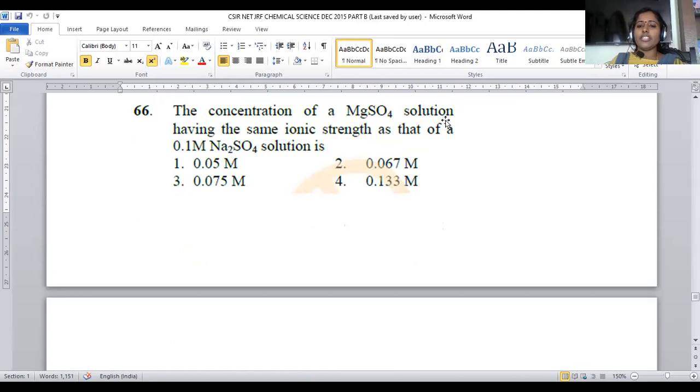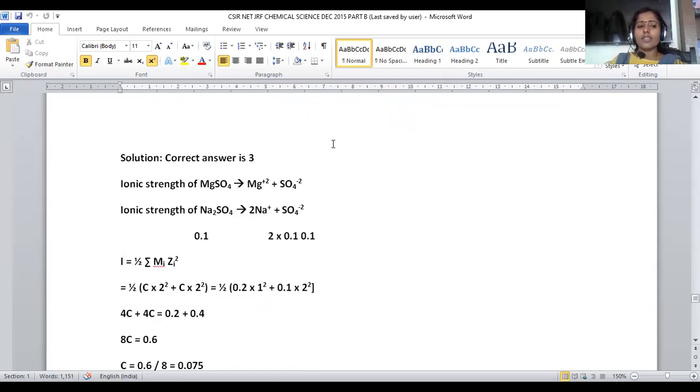The concentration of magnesium sulfate solution having the ionic strength of 0.1 molar sodium sulfate solution. Here, two different electrolytic solutions were given. One is magnesium sulfate, the second is sodium sulfate. Based on ionic strength, you have to find out the concentration of magnesium sulfate. Sodium sulfate was already given, and magnesium sulfate is to be predicted. Let us see how it is possible.